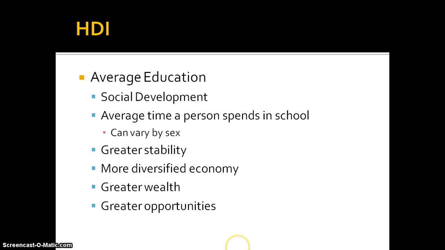Again, obviously it means a greater level of wealth in the country, the ability to afford the institutions, the infrastructure necessary, the teachers, the books, everything that goes into educating children. Not only that, parents having the wealth, and the country having the wealth, where the children don't have to work, so they're able to go to school. And of course that signals a certain level of wealth and development. And again, typically this is also going to mean there are greater opportunities for advancement, greater opportunities for accumulation of wealth for the individuals who are able to go to school for longer.